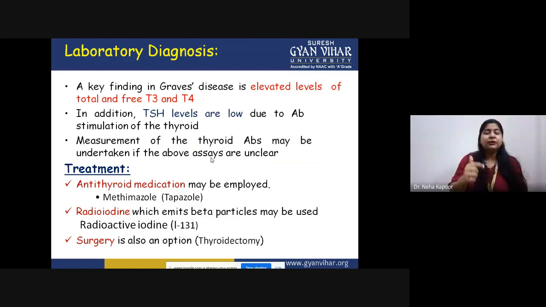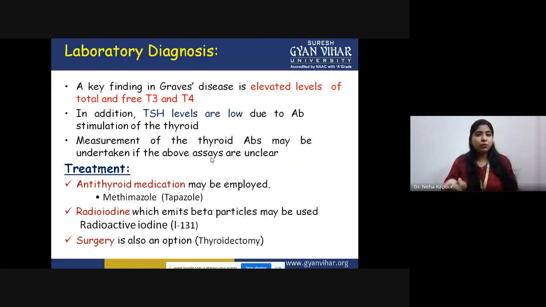In that case, the first thing that you need to carry out is get yourself tested for the thyroid hormone. If a person is suffering from this disease, the hormone levels of T3 and T4 would be elevated above the threshold value. In addition, the thyroid stimulating hormone level would be low because the antibodies are present against that. So the TSH level would be low, but the other hormones, thyroxine and triiodothyronine, T3 and T4, would be present in excess because their expression is upregulated.